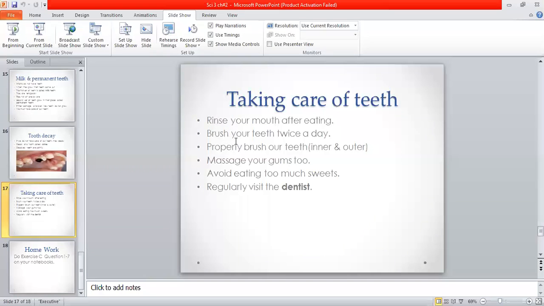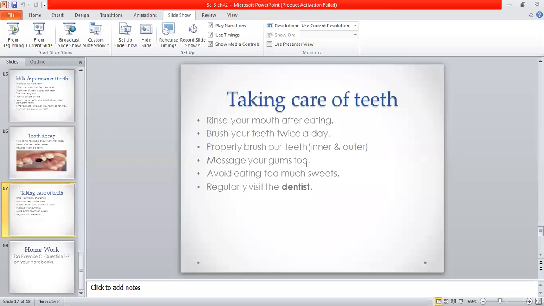So brush your teeth twice a day. Again, rinse your mouth after eating. You should prevent your teeth from decaying. Then brush your teeth twice a day with a toothbrush and toothpaste. As we all know, we use our toothbrush and toothpaste for cleansing our teeth. Next, properly brush your teeth, inner and outer.